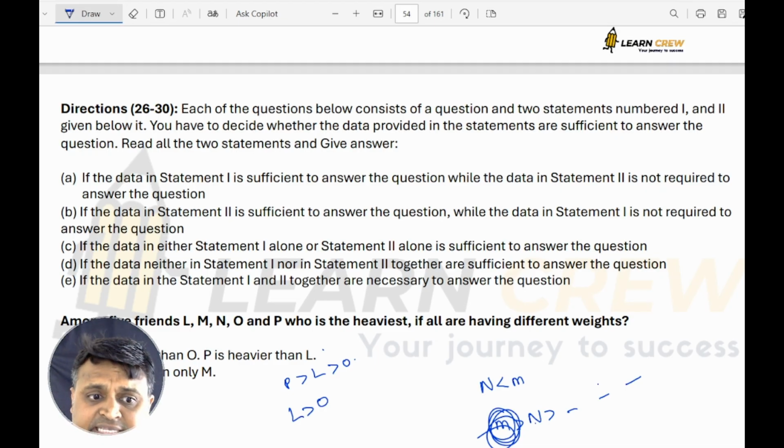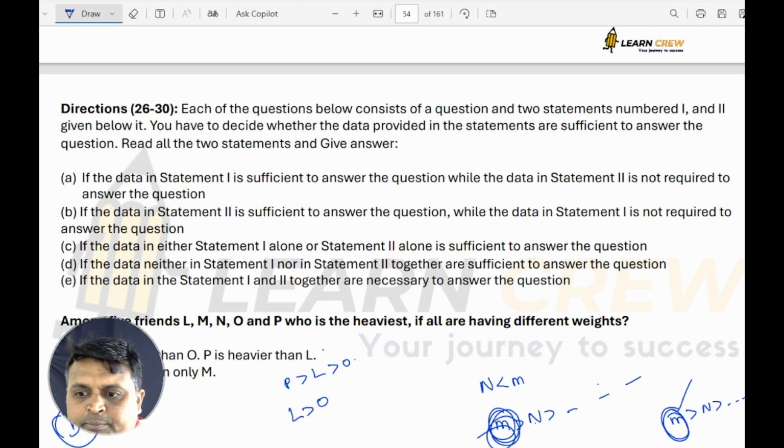But N is lighter than only M. So all others are less than N. So you can say the highest weight is by M. So only 2 is sufficient. So option B is correct here.